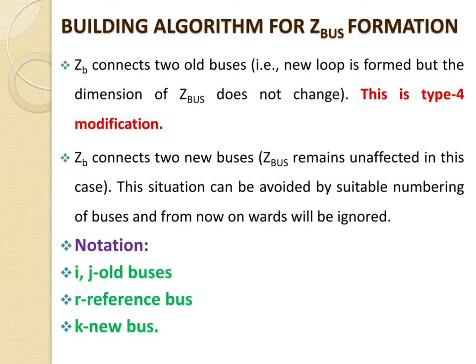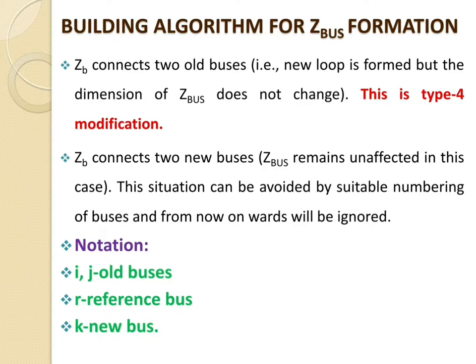There is one more point: ZB connects two new buses, that is, Z bus remains unaffected. This situation can be avoided by suitable numbering of buses, and from now onward it will be ignored. Now there is some notation that we have to assume for the building algorithm for Z bus formation.